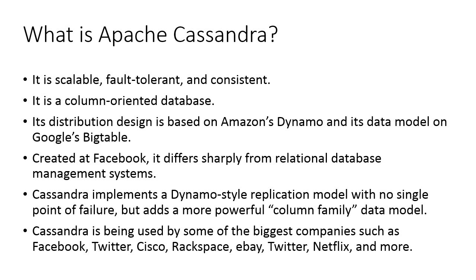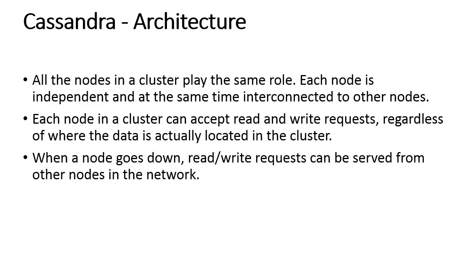If we look at the history of Apache Cassandra, it was developed at Facebook for inbox search. It was open sourced by Facebook in July 2008. Cassandra was accepted into the Apache Incubator in March 2009. It was made an Apache top-level project in February 2010. As far as the design goal of Cassandra is concerned, we'll look into the architecture of Cassandra.